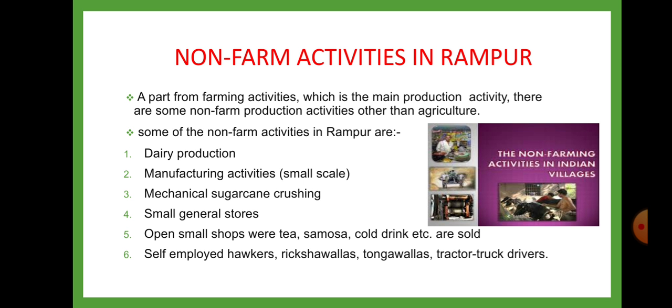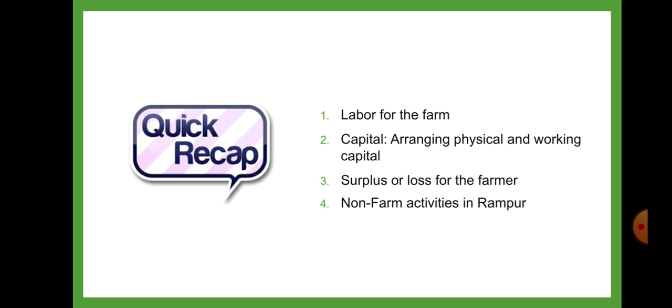Some of the non-farm activities in Rampur are dairy production, that is milk production, manufacturing activities, small scale industries, mechanical sugarcane crushing, small general stores, small shops where tea, samosa, cold drink, etc. are sold, self-employed hawkers, rickshawalas, tongawalas, tractor and truck drivers, etc.